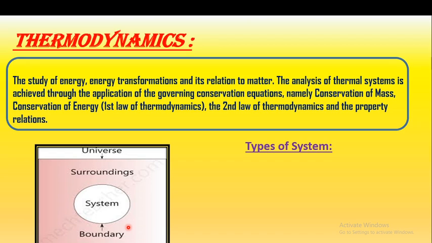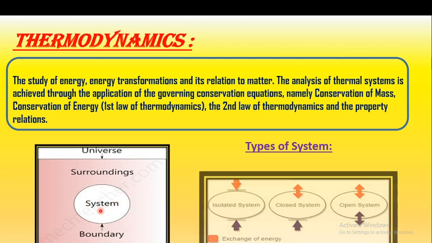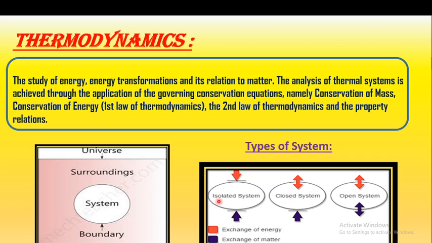So what are the different types of system? In thermodynamics we mainly focus on the system. You have studied the different types of system. The first one is the isolated system, the second one is the closed system, the third one is the open system. This red symbol indicates exchange of energy, and this blue symbol indicates exchange of matter.